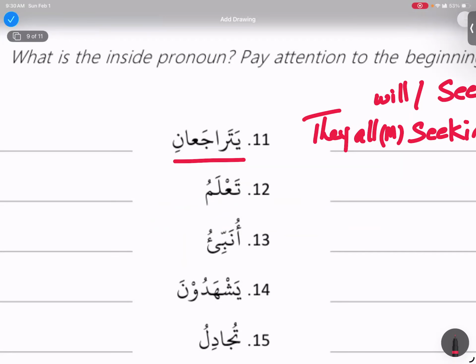No. What is this ya? Very first thing. Ya is the sign of Mudari, the sign of Fi'l Mudari. Yes. And Ta is an extra letter. Ra, Jim, and Ain is the root letter. Alif, Alif al-Ithnayn. And Noon I'rab. Okay, we just learned about Alif al-Ithnayn and Alif al-Musanna. What's the difference between this alif and the alif in Muslimani?